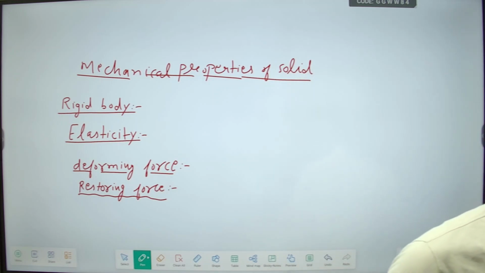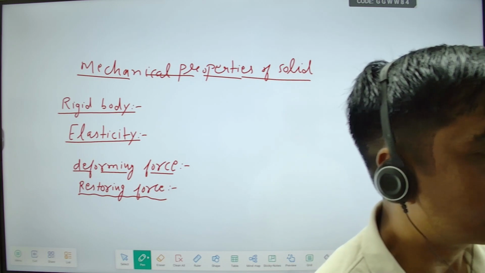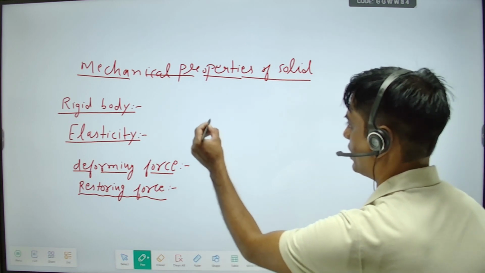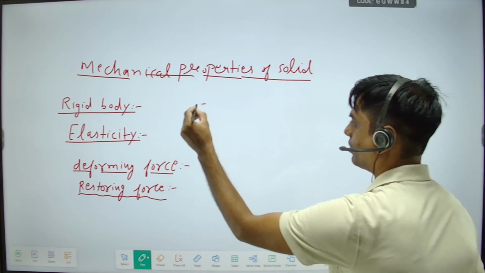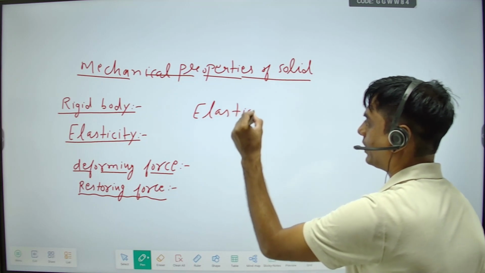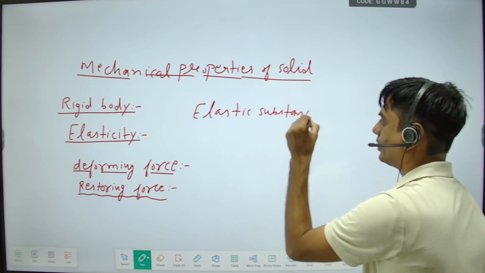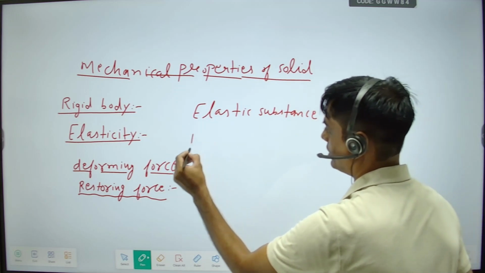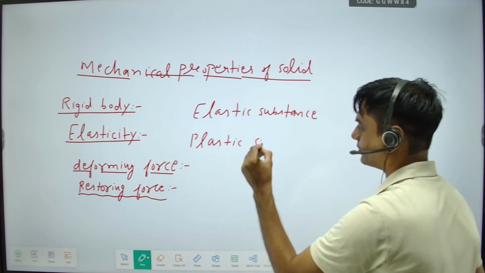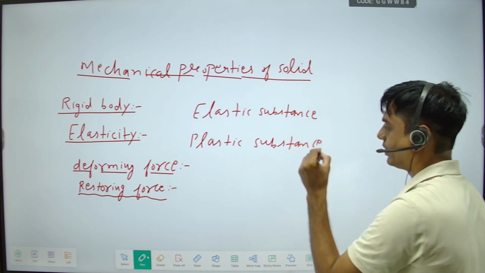So substances are of two types. One is elastic substances and one is inelastic or plastic. According to elasticity, we define two types of substance: elastic substance and plastic substance.